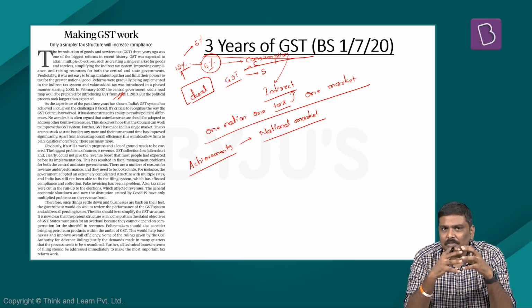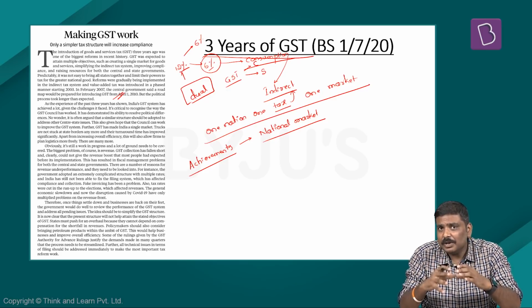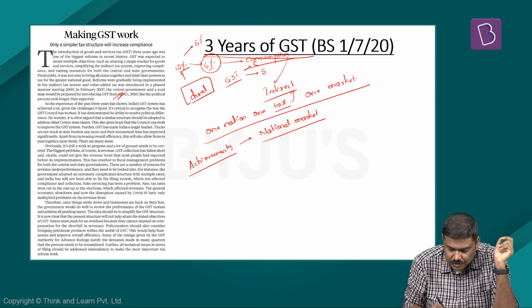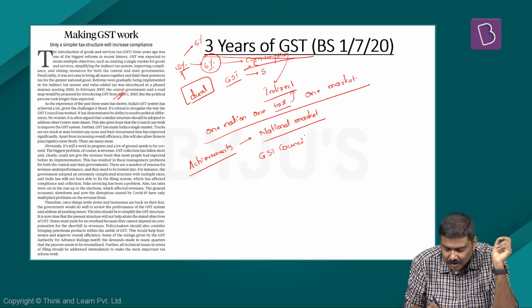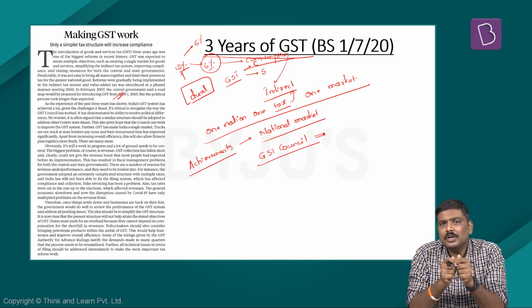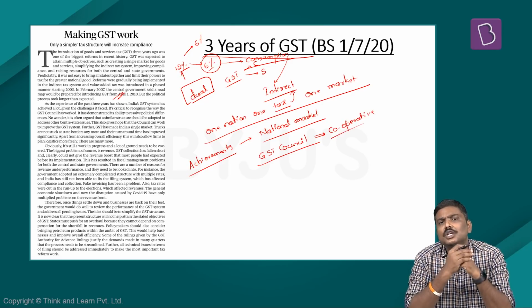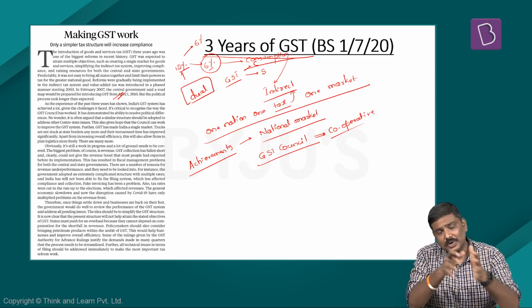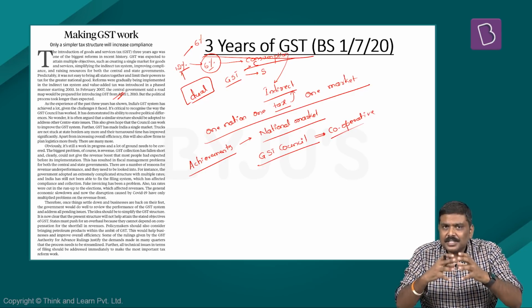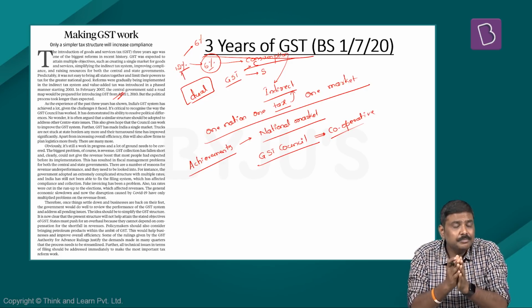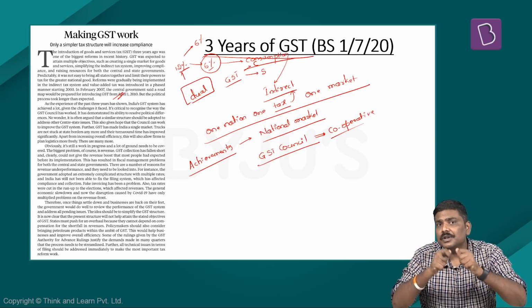So these are some of the achievements, and the biggest achievement which I have not yet discussed is the idea of a GST Council, which has been heralded as one of the very important or prime examples of cooperative federalism. In case of a GST Council, you will have representation from the center as well as the states. And this particular GST Council is the authority which is the most important body in terms of implementation of GST.